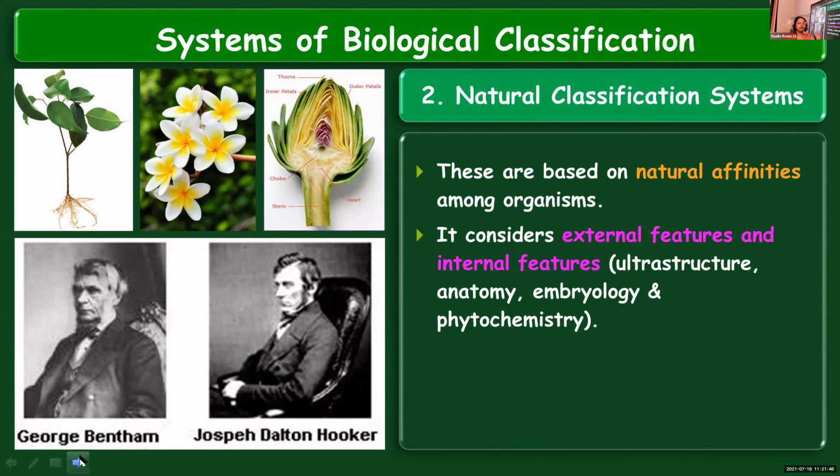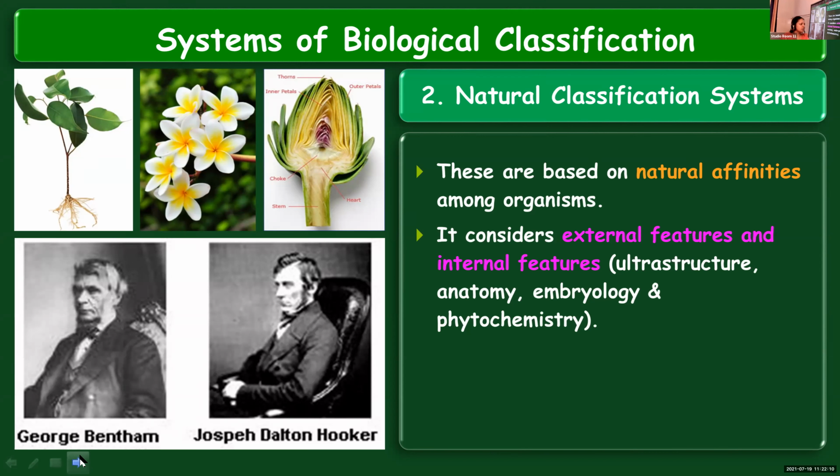One drawback of our previous system of classification was that it focused on very limited external or superficial morphological characters, and it gave equal importance to vegetative and sexual characteristics. But in the natural system of classification, both the external and internal features were considered.